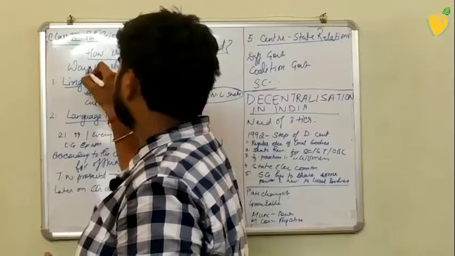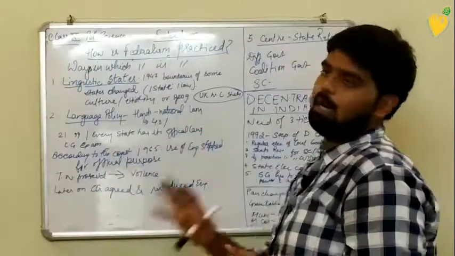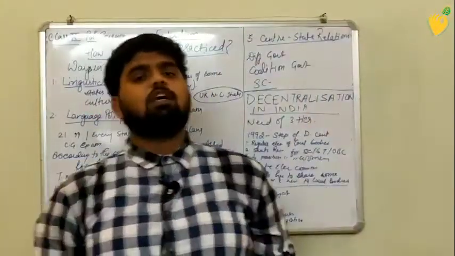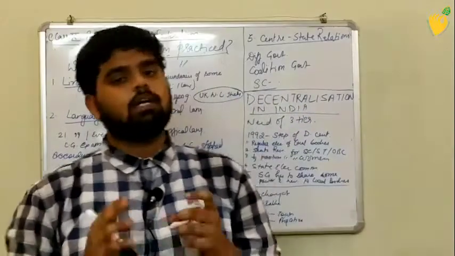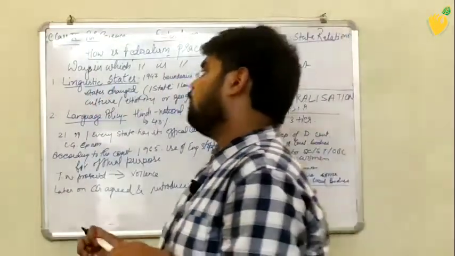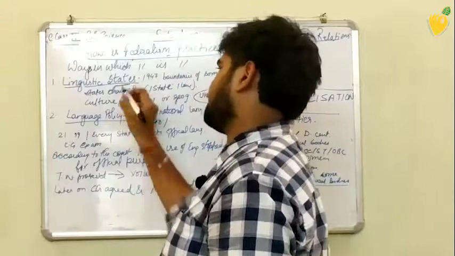What are the ways in which federalism is practiced, that we are going to study today? First one is linguistic states.